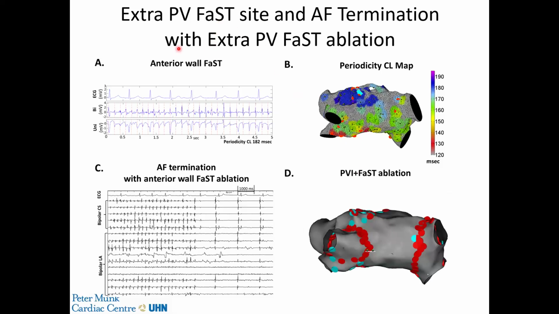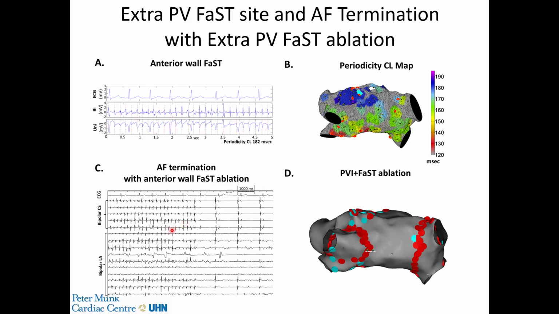This is an example of an extra PV FaST site and AF termination with extra PV FaST ablation. Here we show an extra PV FaST site on the anterior wall. Again, you have sustained periodicity in the bipolar electrogram and corresponding QS morphologies in the unipolar electrogram with a periodicity cycle length of 182 milliseconds. This is the 3D periodicity map showing the location of this anterior wall FaST site. Again, a cluster of red tags.